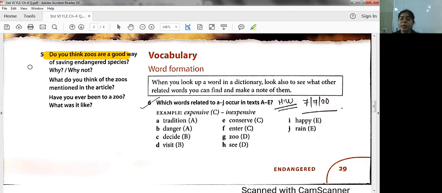So remember students, when such open-ended questions are asked, you just don't have to answer yes or no. If you answer yes, you have to tell the reason for it. Or if you are answering no, you also have to specify the reason for it.